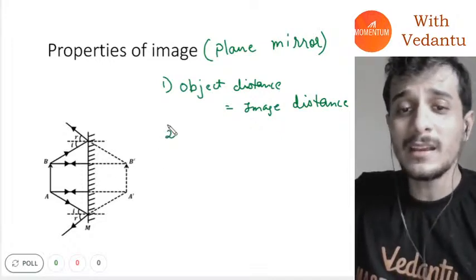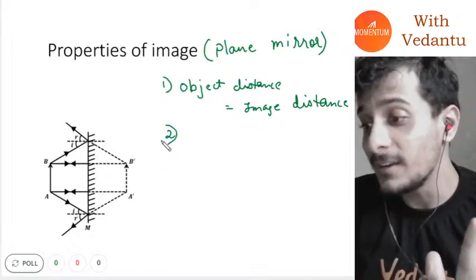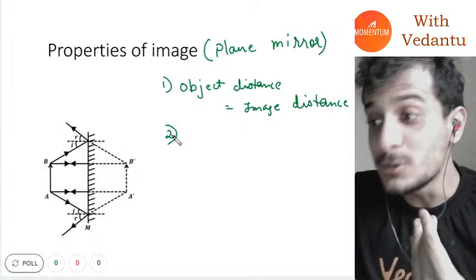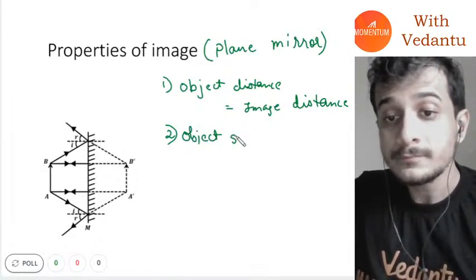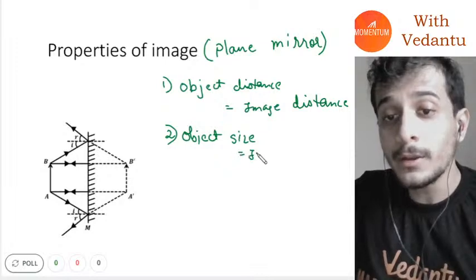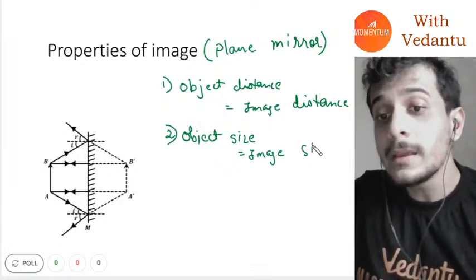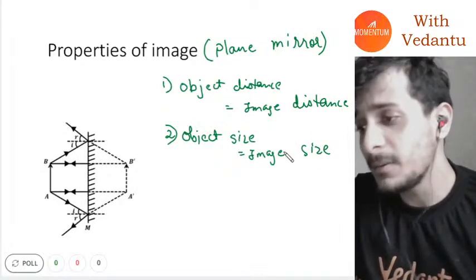Second one, once again, these are obvious properties, guys. I'll just write them down, but everybody I think already knows them. The second is that object size will be equal to the image size. Everybody should know that.